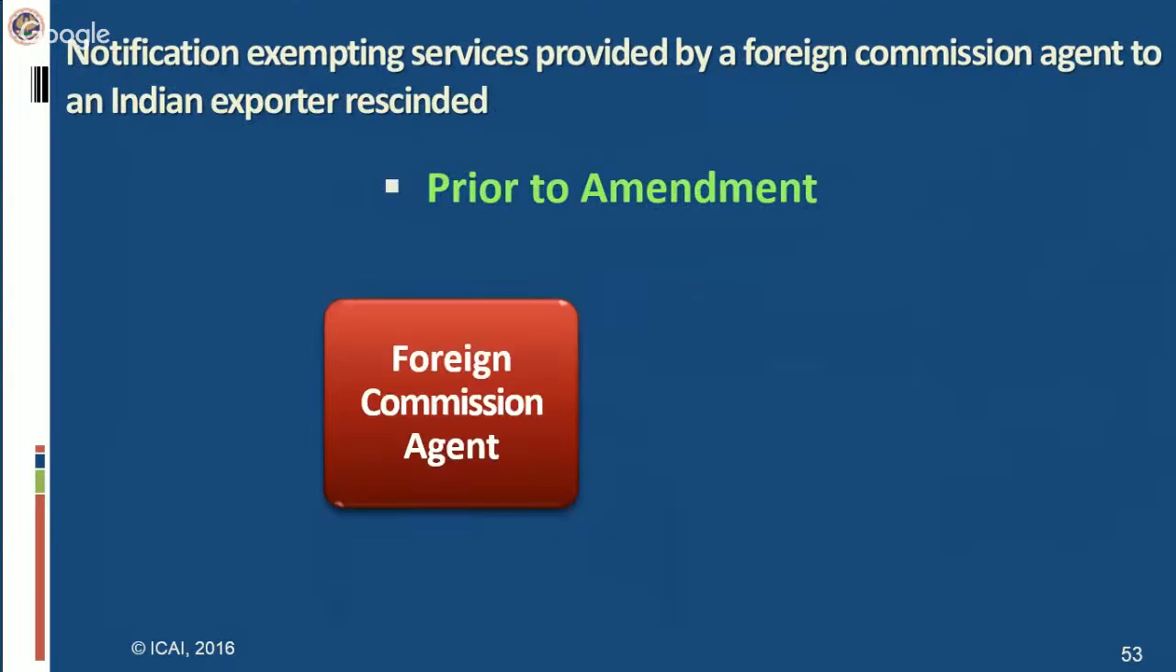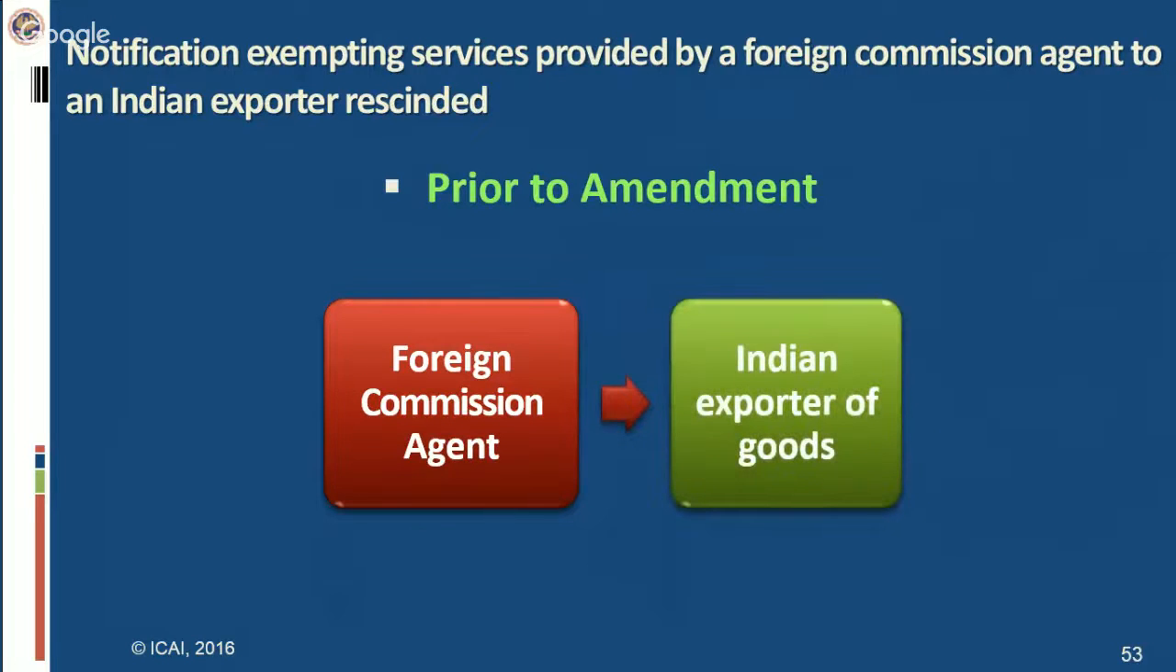Now the last amendment. Then the foreign commission agent: when a foreign commission agent provides services to a service recipient located in India in respect of goods, initially, prior to this amendment, that service was exempted by the notification. Now, as the heading says, that exemption notification has been rescinded. So when I say that the exemption notification has been rescinded, the first thought which will come to your mind is that now the service tax exemption has been withdrawn, so that would have become taxable.